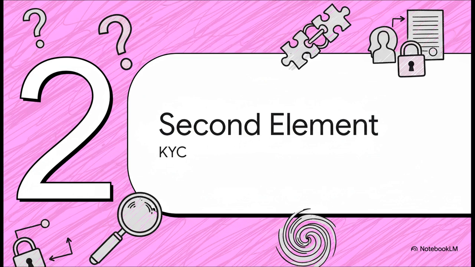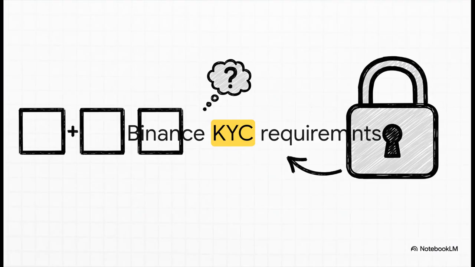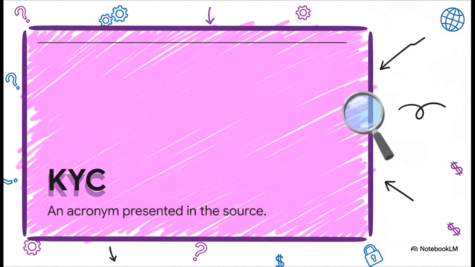This is kind of the conceptual heart of the whole thing. And then we get hit with this, KYC. You know how it is in any specialized field, right? It's just alphabet soup, acronyms everywhere. They're super useful if you're in the know, but if you're not, well, it's like hitting a brick wall. And this perfectly shows the challenge we're talking about. The phrase tells us that KYC is a core concept, that it's super important, but it doesn't even whisper what it means. It's literally a locked box sitting right in the middle of our topic.